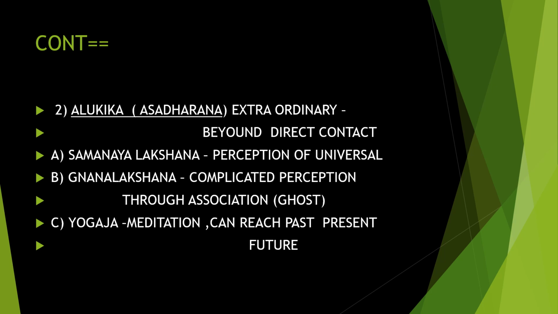It's complicated perception. For example, it is by association. For example, a ghost. We cannot touch it. We cannot show it to the people. But we can get some kind of perceptions from some kind of feelings or some kind of associations. You are getting an idea about the ghost or things like that. That is called Ghana Lakshana.